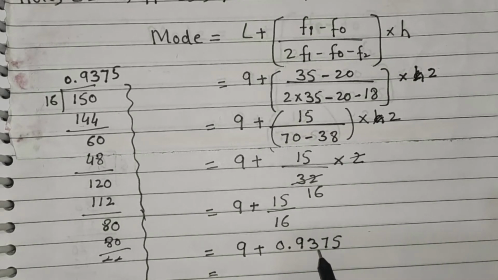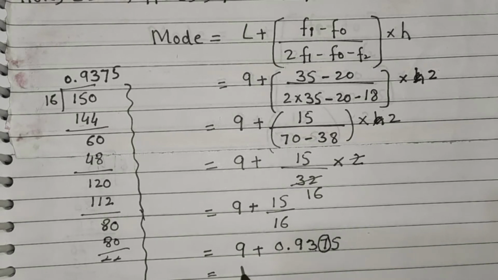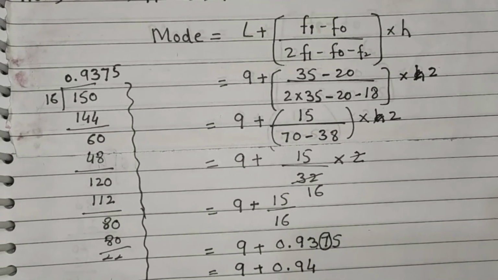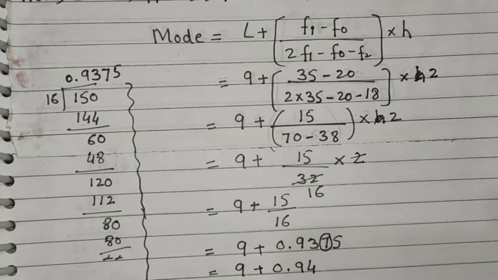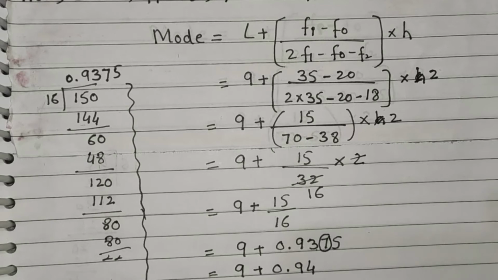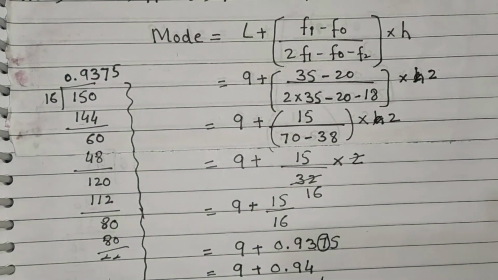Now look at here. Generally after the decimal there are 2 digits. Now look at the third one. Here it is greater than 5. Therefore simply 1 is added. Therefore we get 9 plus 0.94. Now the final answer, mode is equal to 9.94. Now it is in liters.